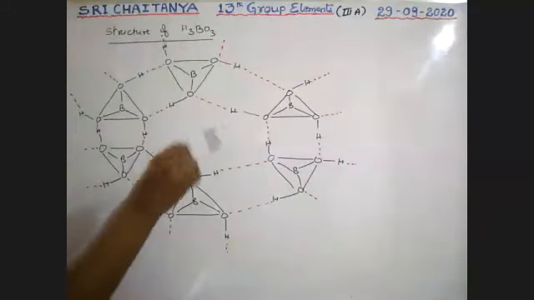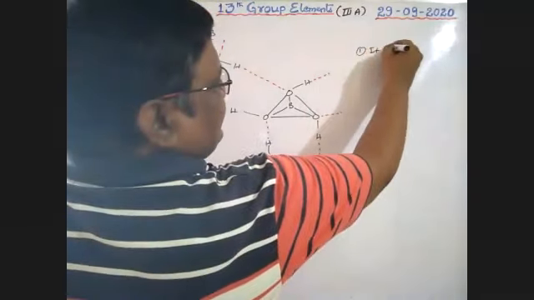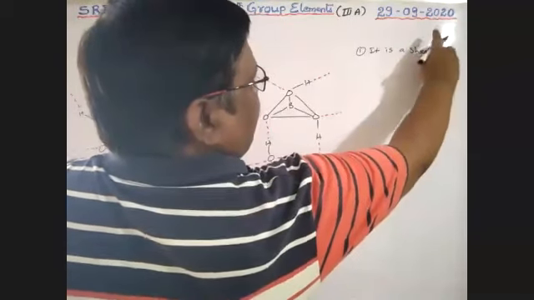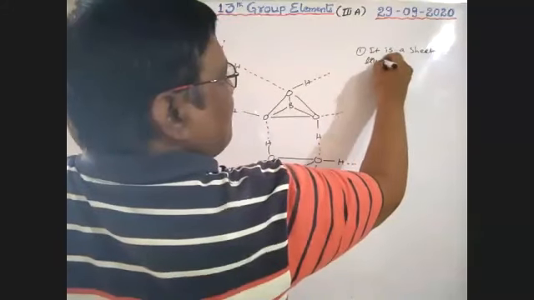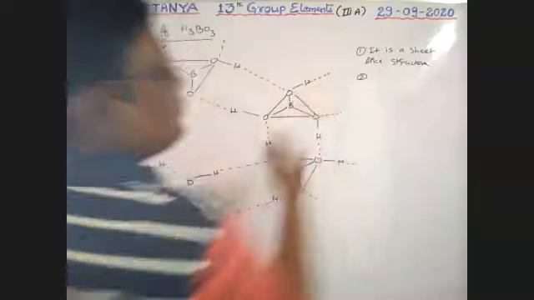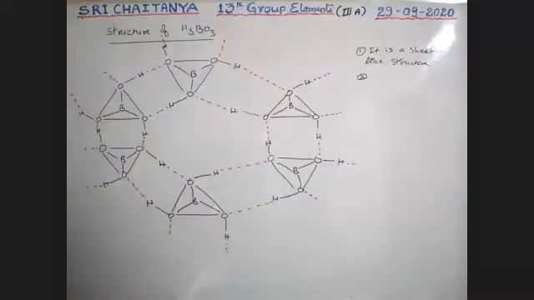So this is a sheet-like structure. First point, it is a sheet-like structure. Next point, sheet means layers and layers, a layer-like structure.